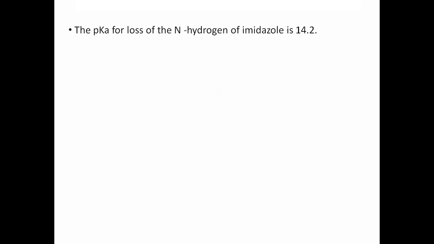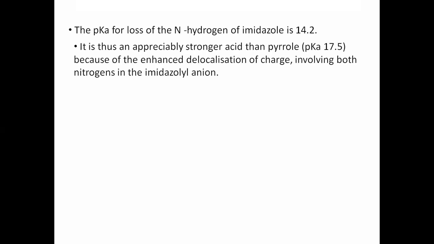What is pK? It is directly proportional to the basic nature and inversely proportional to acidic nature. The pK for imidazole is 14.2, while the pK for pyrrole is 17.5.